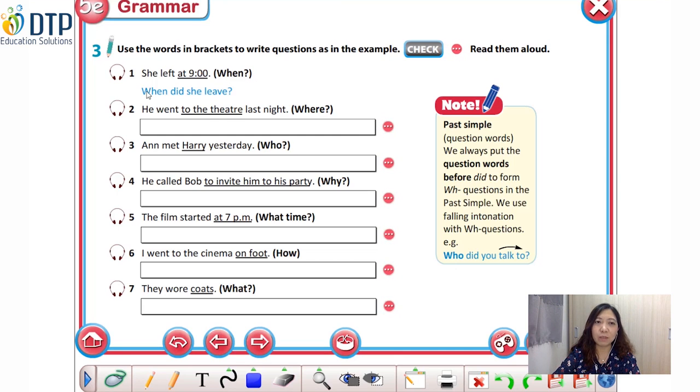Okay, for example number 1. So, the underlined part is at 9. So the question is, when did she leave? Okay, do you understand, class?